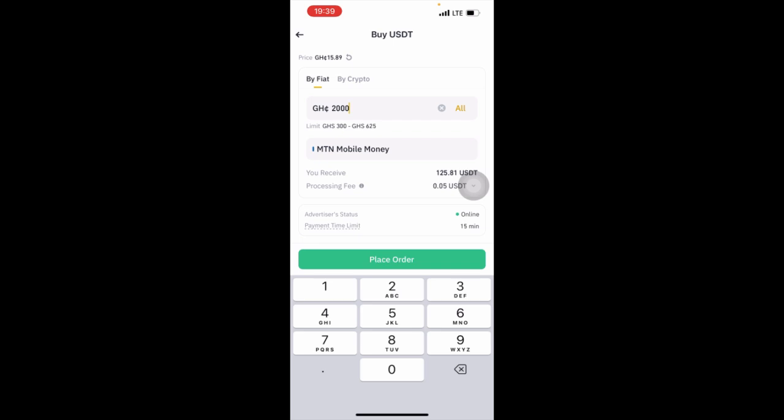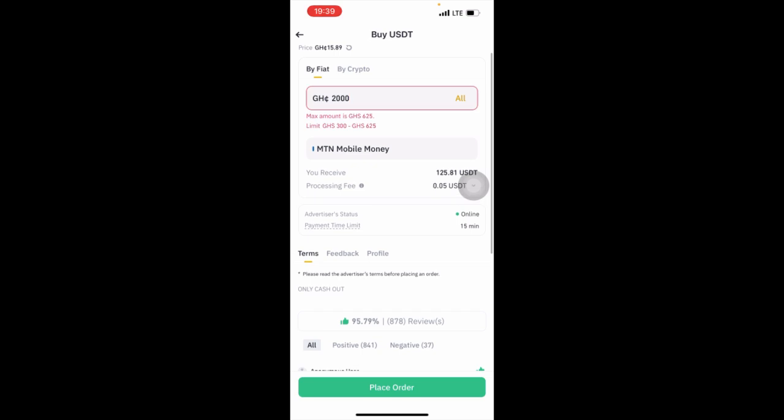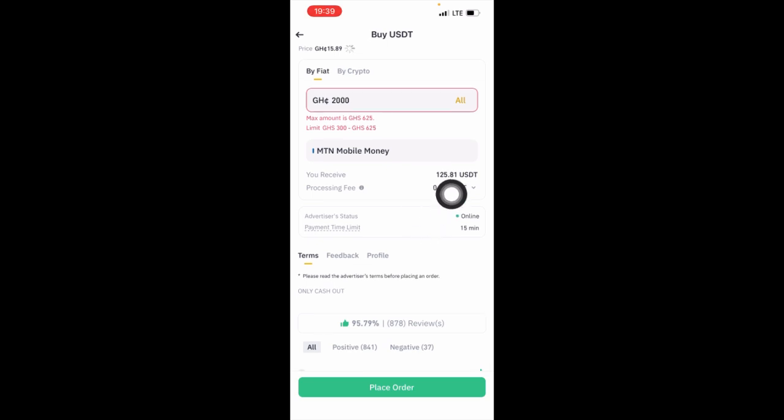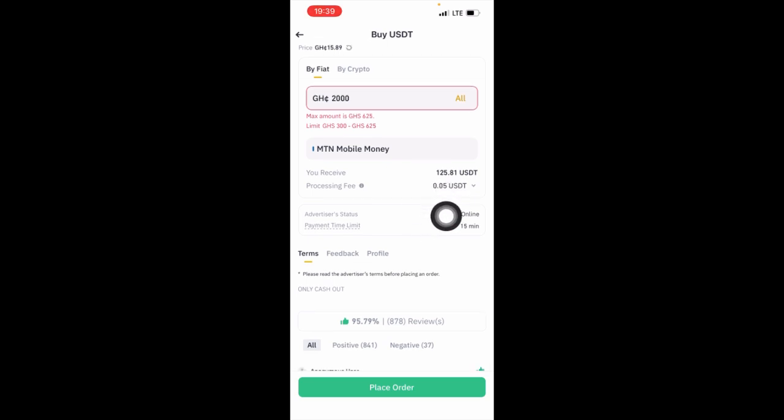It means that before I get profit, I have to sell this and get more money. I have to sell this 125 USDT and get more than 2,000 Ghana cedis.